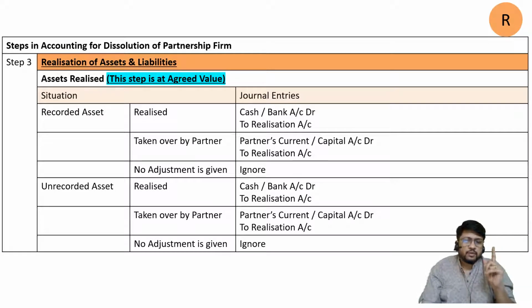I hope it is clear to all of you. This third step, realization of asset, sale of asset, whether recorded asset or unrecorded asset, should be passed at which value? Book value. And the rule to be kept in mind is that if nothing is mentioned, then the asset should be ignored afterwards in this step.